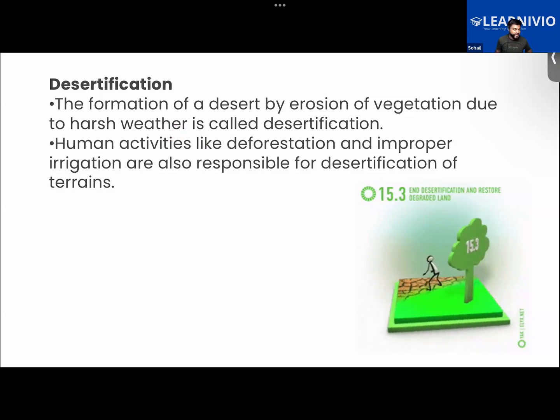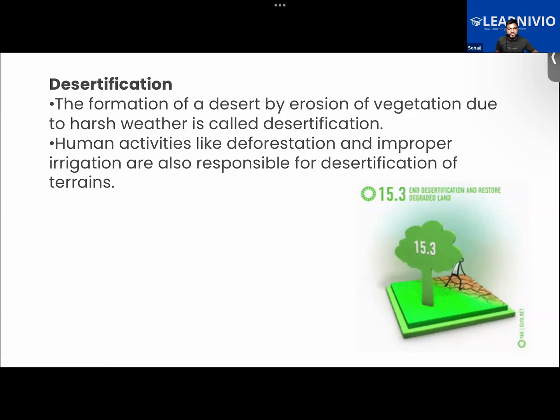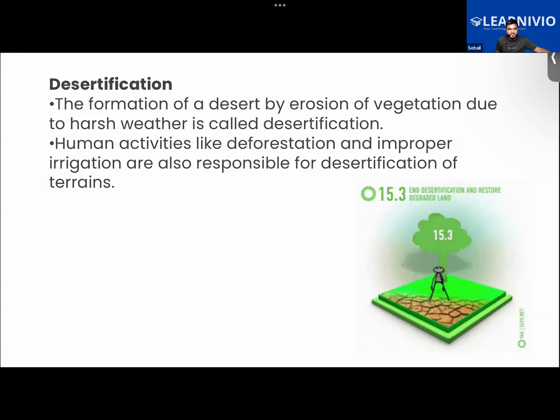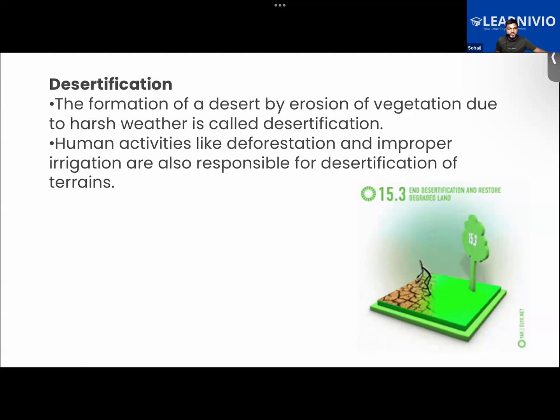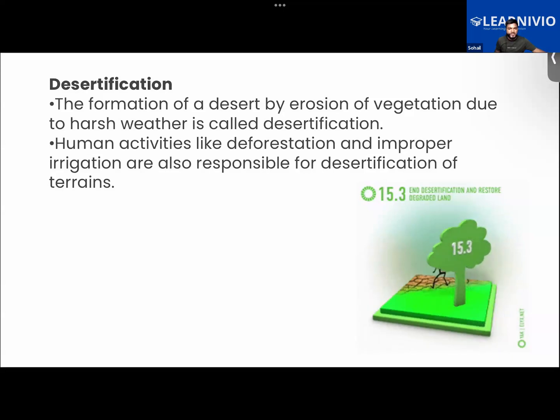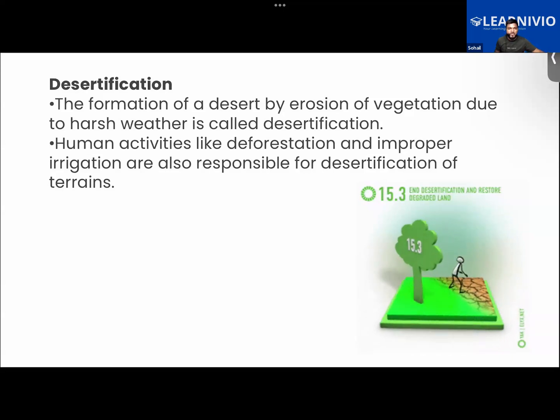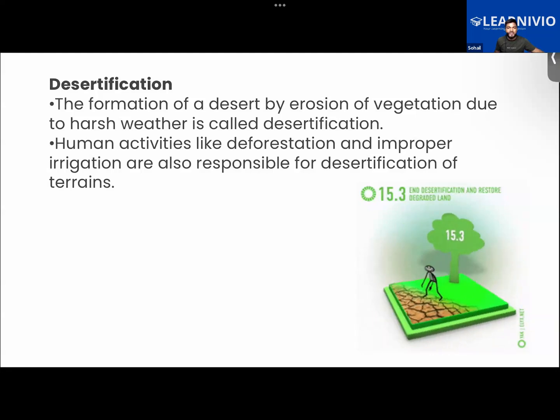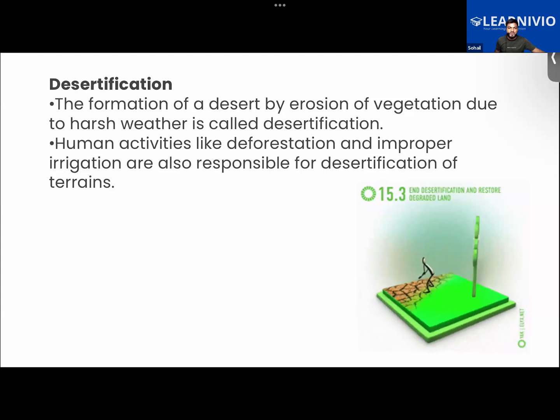So why would the weather of a given region be disturbed? It will be particularly due to human activity. If we go on cutting more and more trees, the hydrological cycle, the water cycle of that region, will be disturbed.